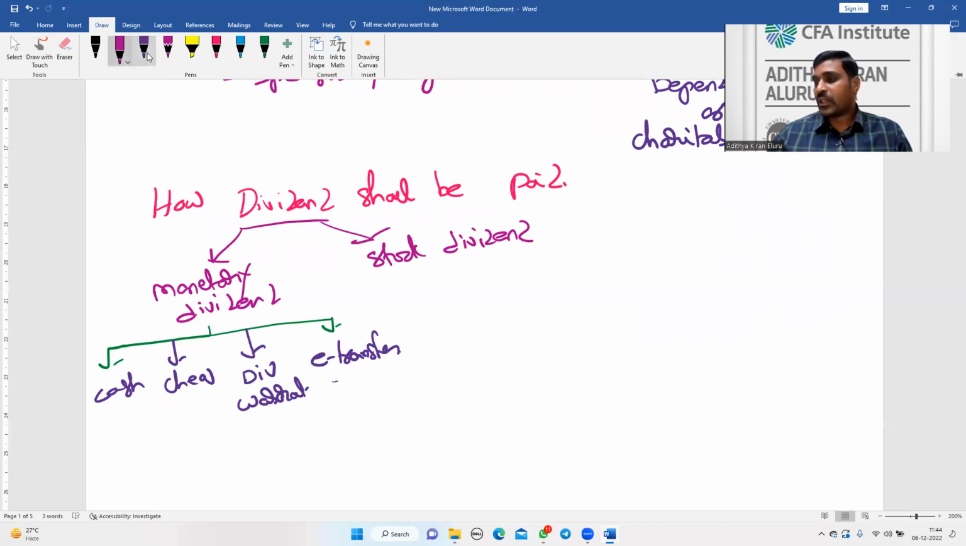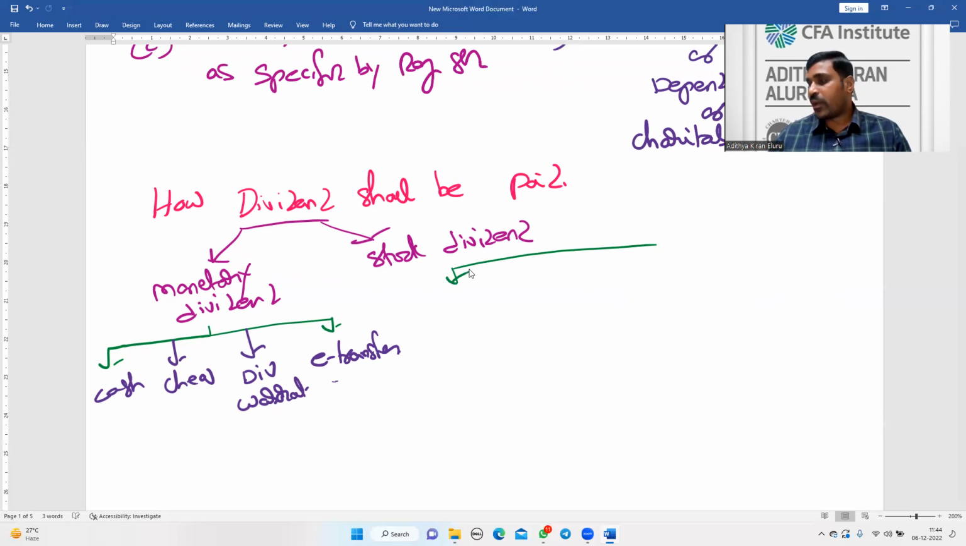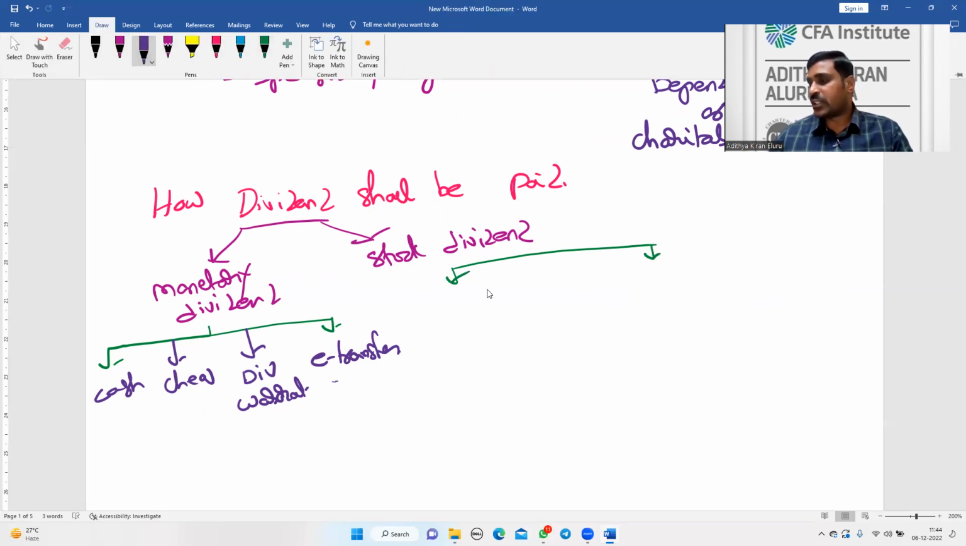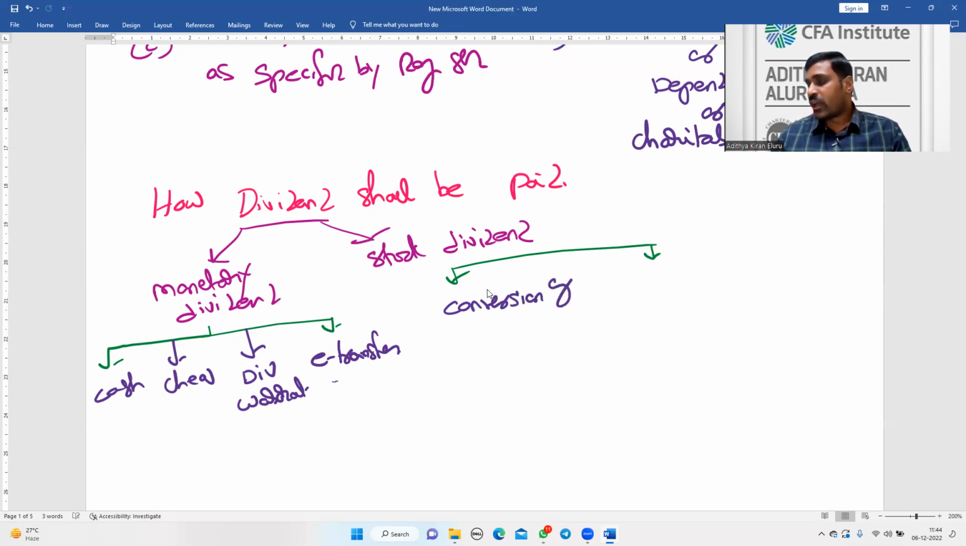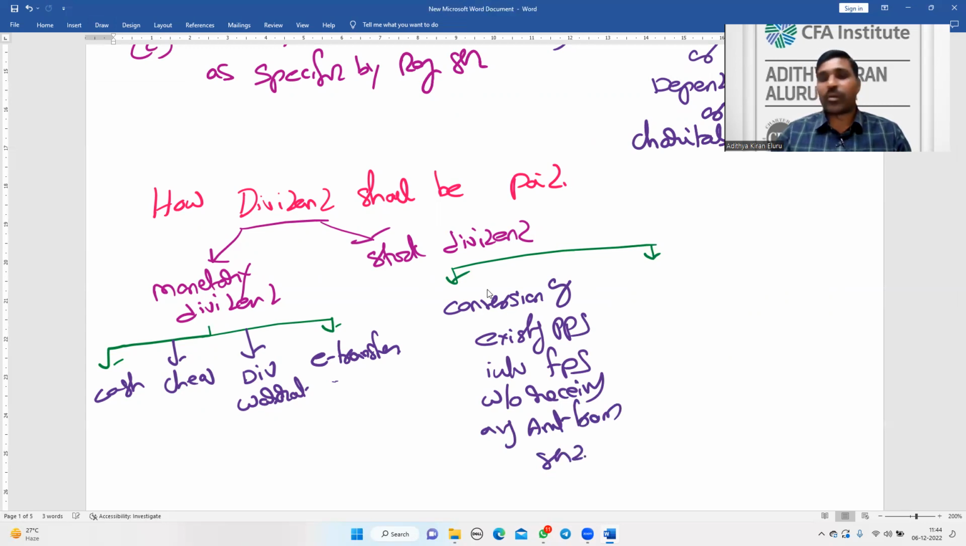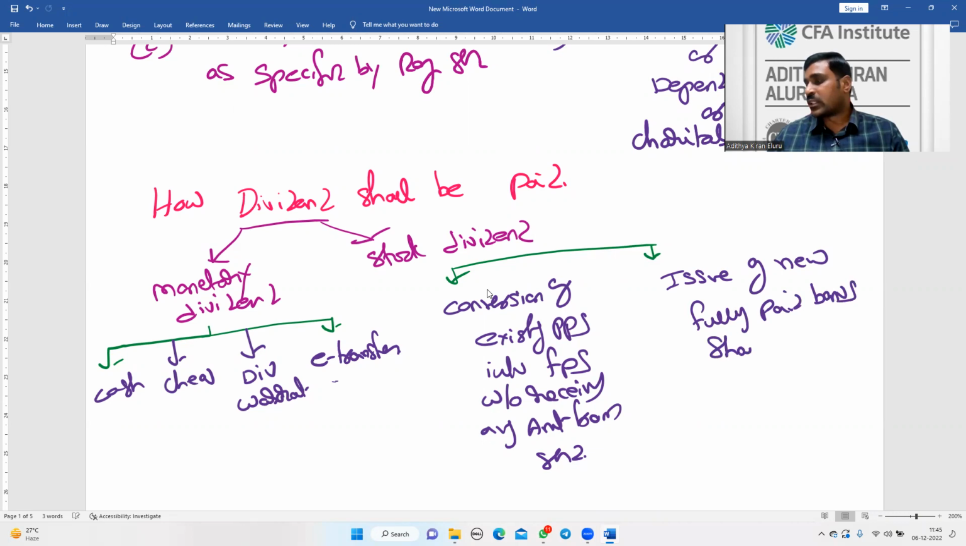And how will the stock dividend be paid? Stock dividend will be paid in two forms: conversion of existing partly paid shares into fully paid shares without receiving any amount from the shareholder, or issue of new fully paid bonus shares without receiving any amount from shareholders. So this is how the dividend can be paid.